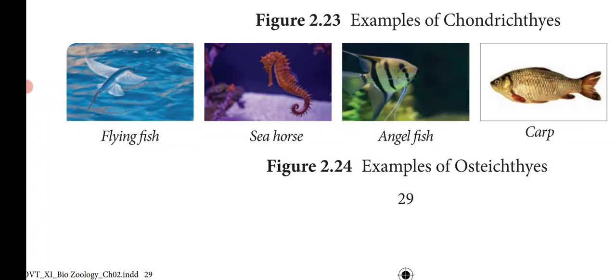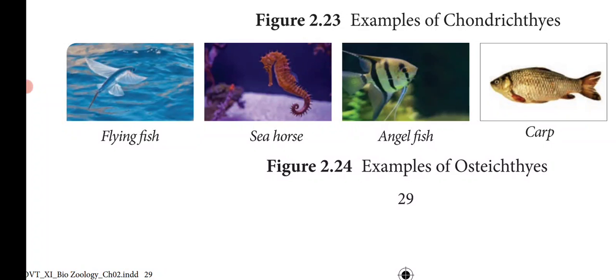They have lateral line sense organs, fertilization is external, and they are oviparous. Examples are Exocoetus, commonly called flying fish, Hippocampus, seahorse, Labeo, commonly called rohu, Catla, Echeneis, the suckerfish, and Pterophyllum, the angelfish. These are the examples of the class Osteichthyes.